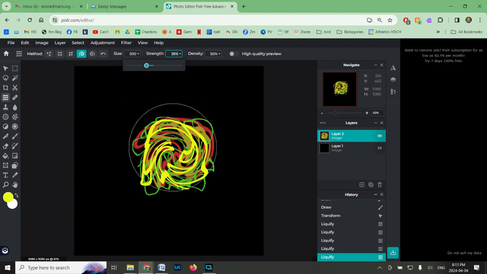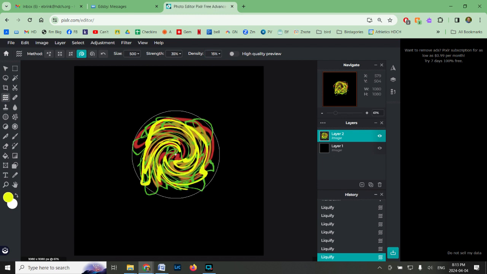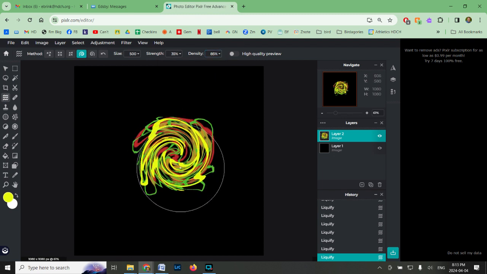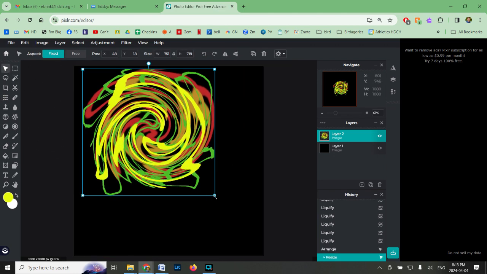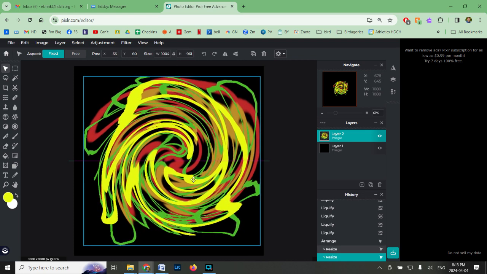We'll just keep it in the middle. And density is going to refer to how much swirls. Move it up. Okay, so we have swirled the whole thing there. So density is the one we're going to be using later. Okay, go back to that arrange tool. We're going to bring it back up to the full size. And so if you wanted, you could skip to the end stages if you like.